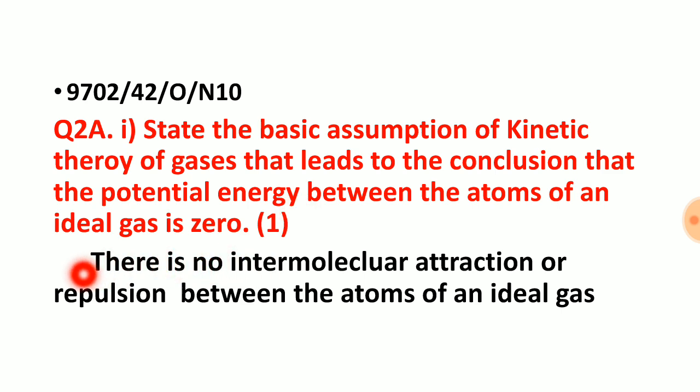If we see our postulates in the first video, it is clearly written that there is no intermolecular attraction or repulsion between the atoms of an ideal gas. If there is no intermolecular attraction or repulsion between the atoms, then there is no potential energy. The minimum fundamental criterion required for potential energy is some force of attraction or repulsion. If there is no force of attraction or repulsion between the molecules, then potential energy will be zero.